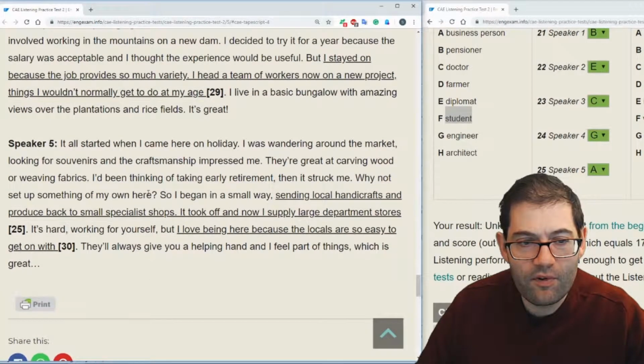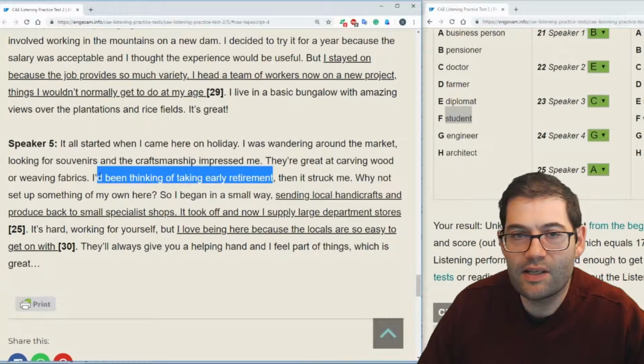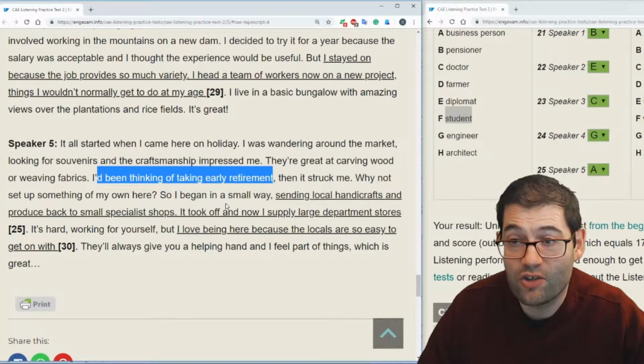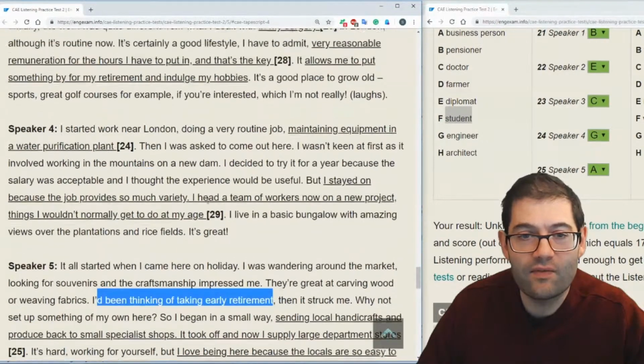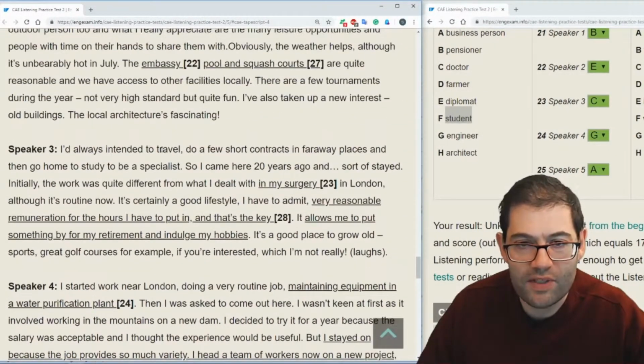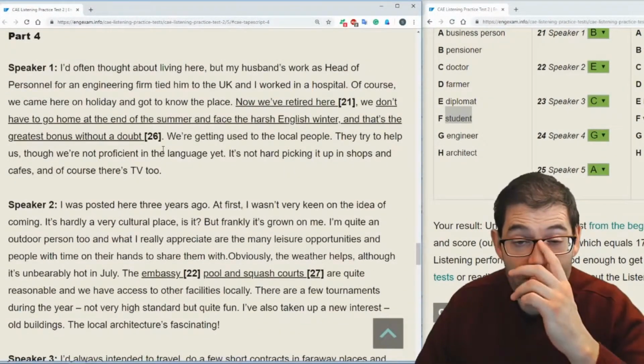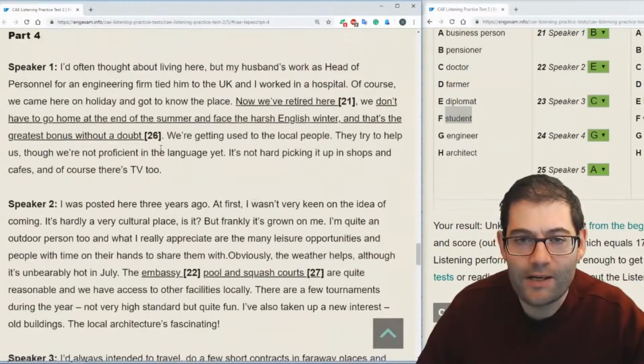There are a number of things here. For example, here I've been thinking of taking early retirement, so that's there to try and catch you out on pensioner, and there's a few others as well. If you look through the text, the tape script, you'll see where the other traps are.